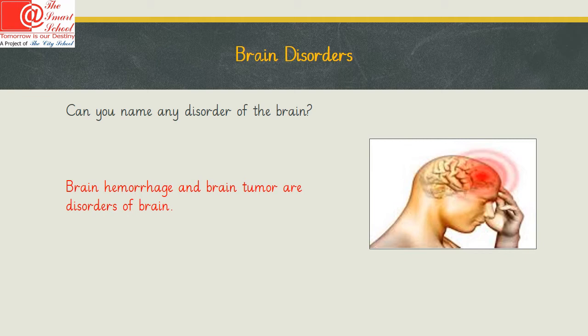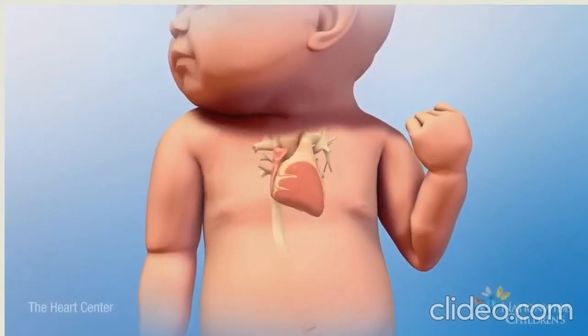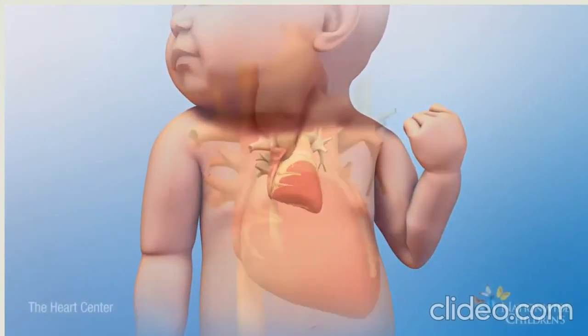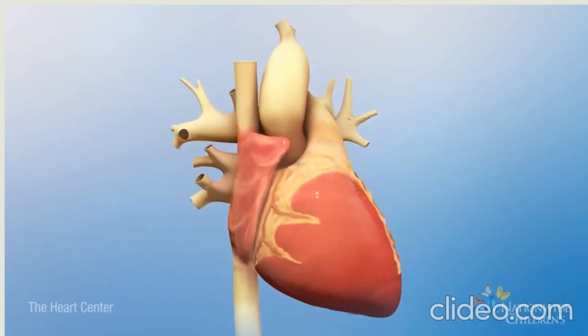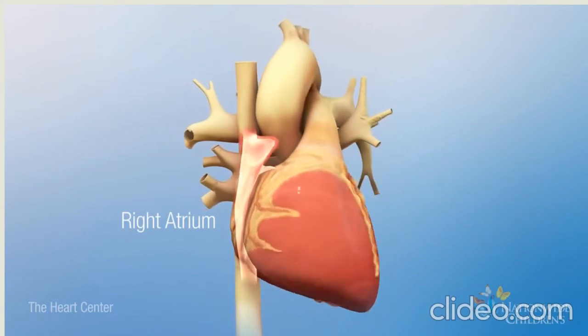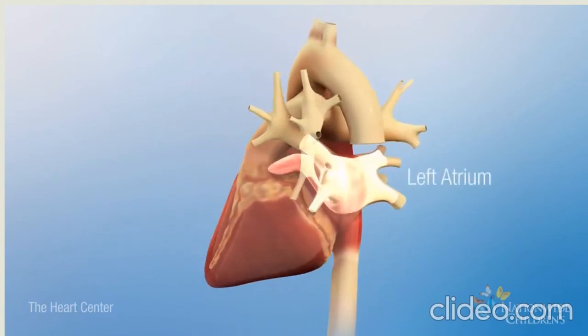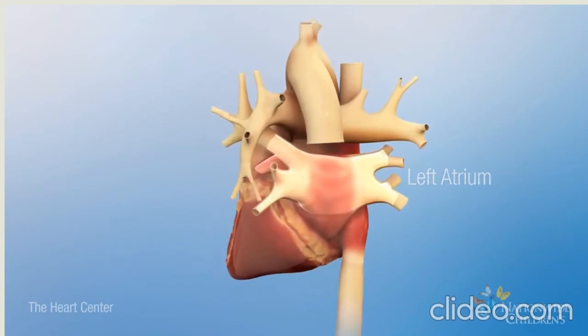We shall now see a video that will explain to us the working of human heart and how the blood circulates through it. The heart is an efficient muscular pump. A normal heart is composed of 4 chambers: the right atrium, right ventricle, left atrium, and left ventricle.